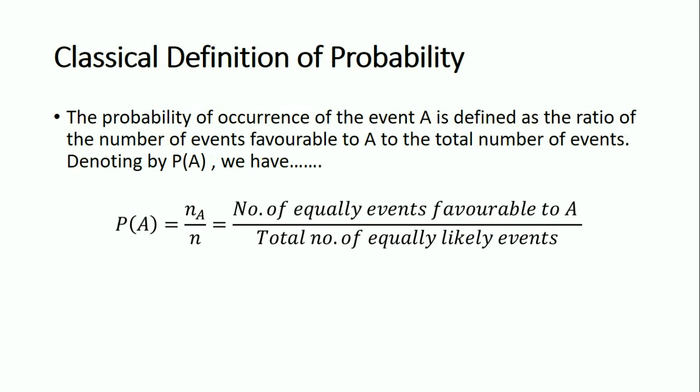And the classical definition of probability. The probability of occurrence of the event A is defined as the ratio of the number of events favorable to A to the total number of events. It is denoted by P(A). So P(A) equals the number of equally likely events favorable to A divided by the total number of equally likely events. This is the classical definition of probability.